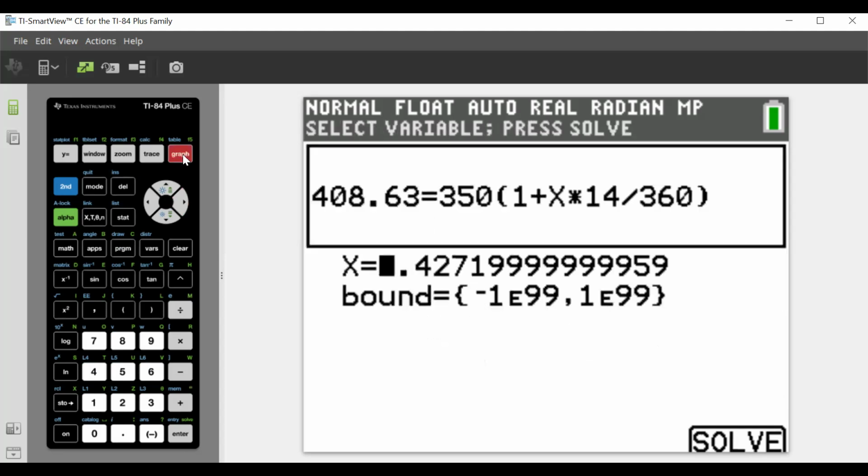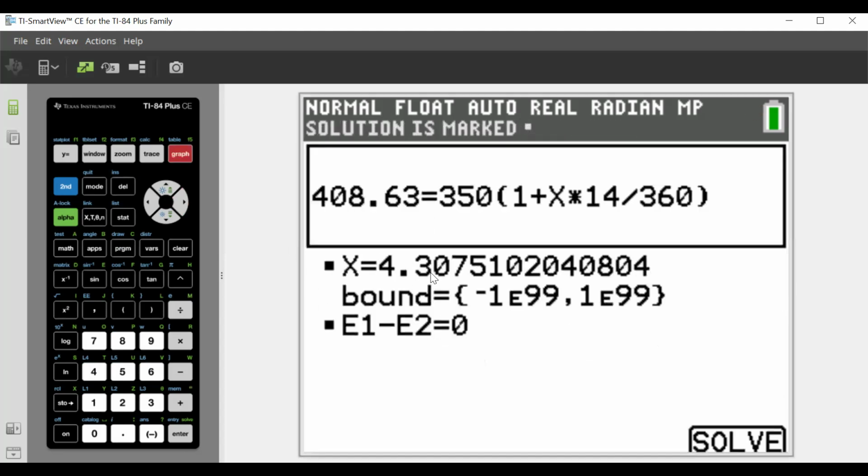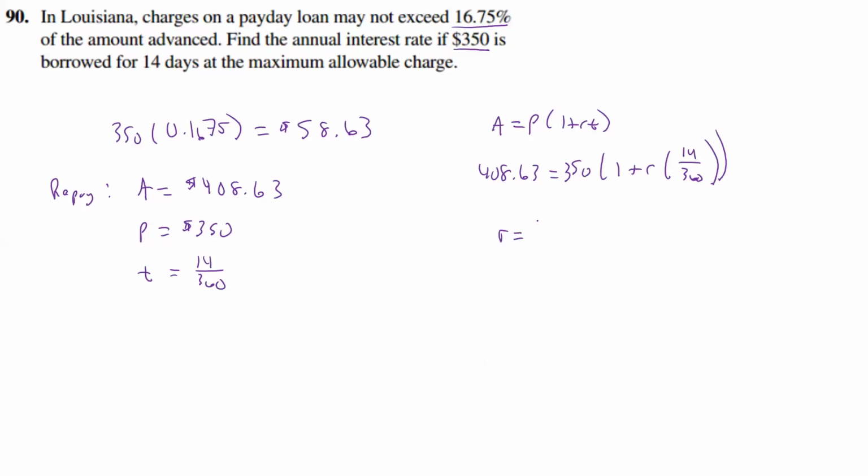And so our interest rate we're going to pay is, wow, 430.751 if we're going to three decimals like they keep saying. So R is going to be 430.751%.